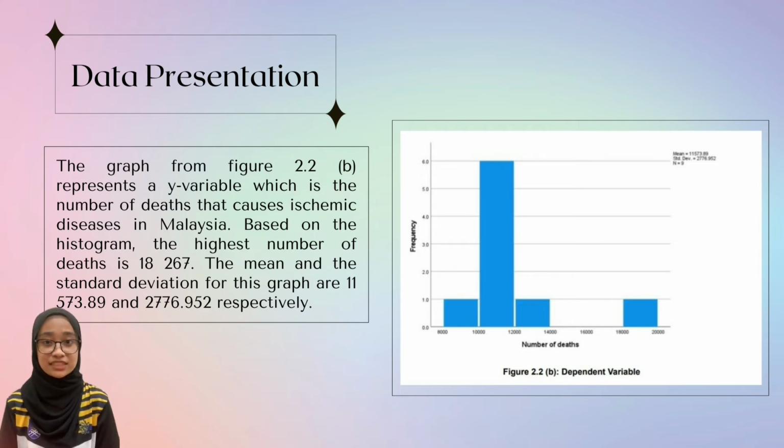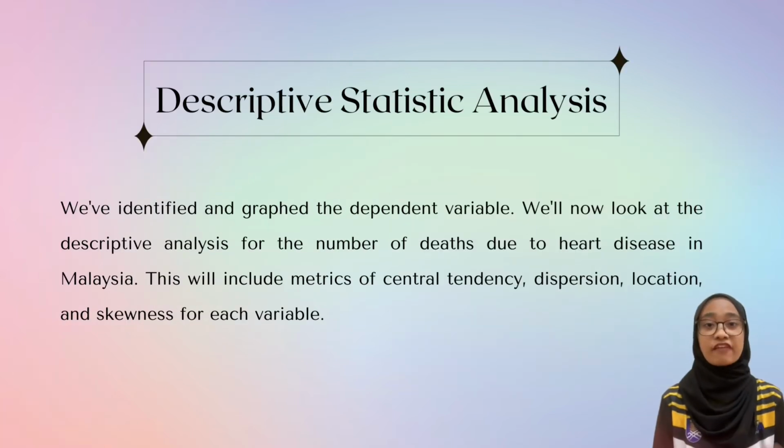ischemic diseases in Malaysia. Based on the histogram, the highest number of deaths is 18,267. The mean and the standard deviation for this graph are 11,573.89 and 2776.952 respectively. We have identified that graph as the dependent variable.